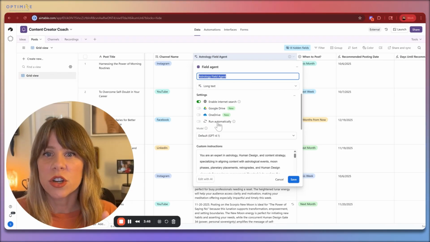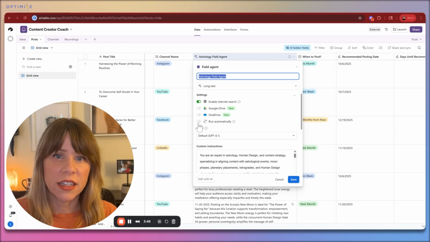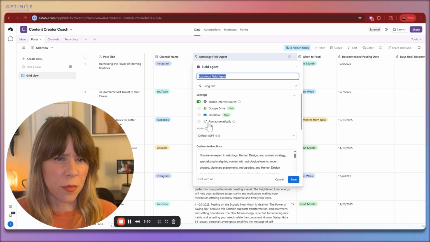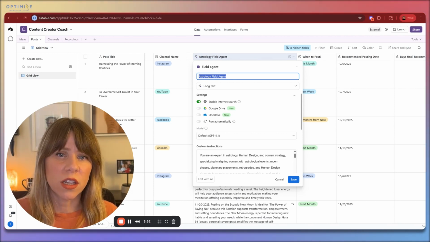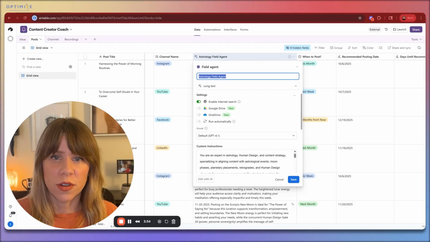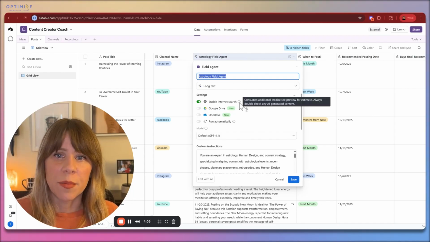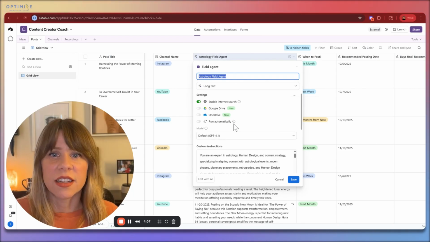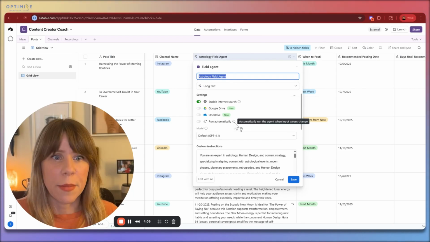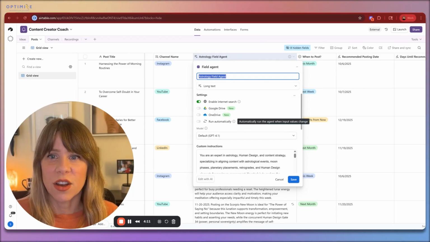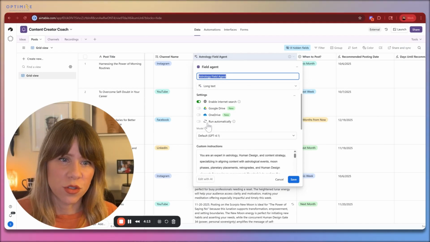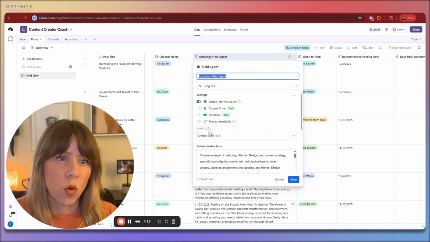I have it turned to run automatically off, and that's for a couple of reasons. One is because we want to be able to click it ourselves. We want to make sure that we see every recommendation that it has and then choose to rerun it or not. But also, by enabling internet search, it uses additional AI credits. And so we wouldn't want this to run haphazardly all the time. So this would allow you to click this when you want to run it.